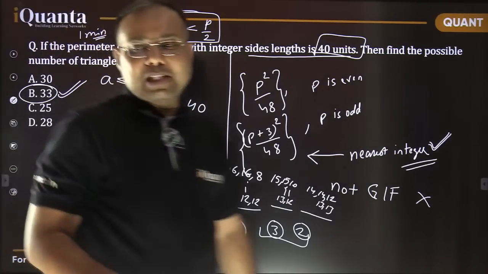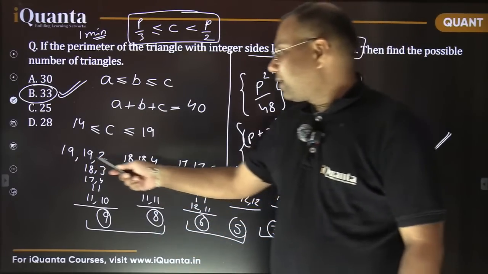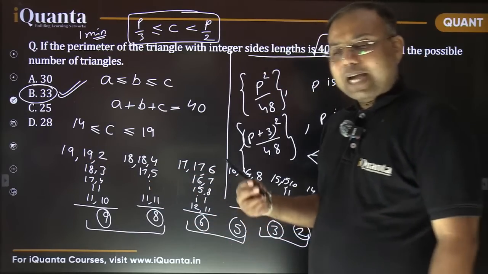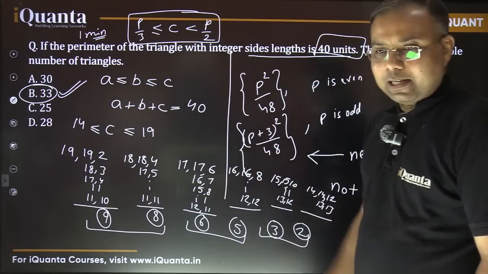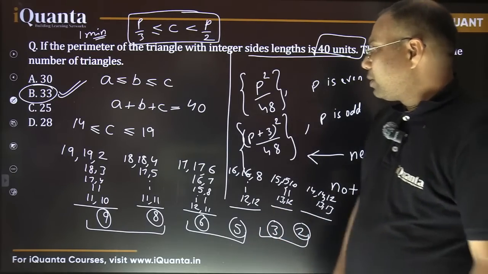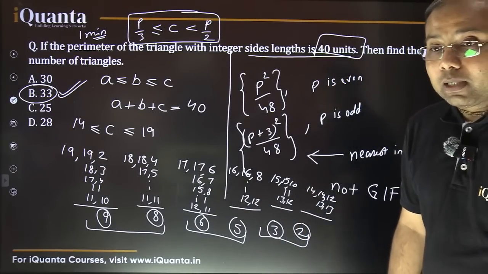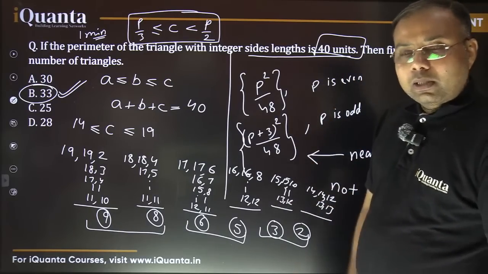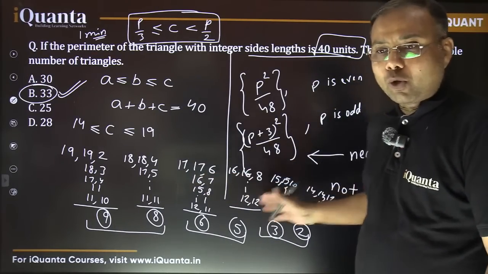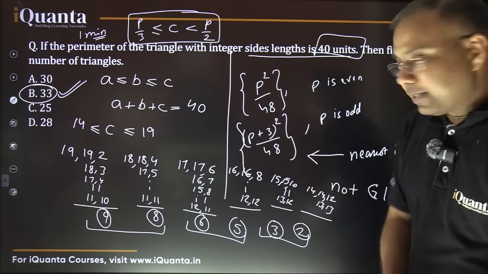Now if the question is asking about scalene triangles, I can count that. I can take the cases when all the sides are different. If asked about isosceles triangles, that also can be counted very easily. Okay? So basic counting also we must know. In case you are not able to apply the formula directly, or you are not getting the formula correctly, or you are confused about that, we must know how to count also. I hope it is okay. Let's move ahead.